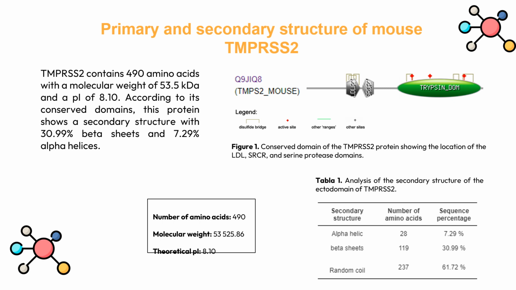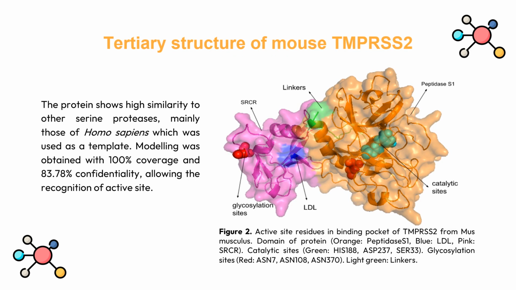The secondary structure of the protein is composed of 30.99% beta sheets and 7.29% alpha helix. Also, the structure of this protein showed high similarity to other serine proteases, mainly those of Homo sapiens, which was used as a template.